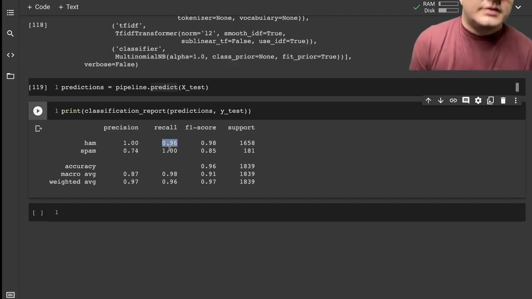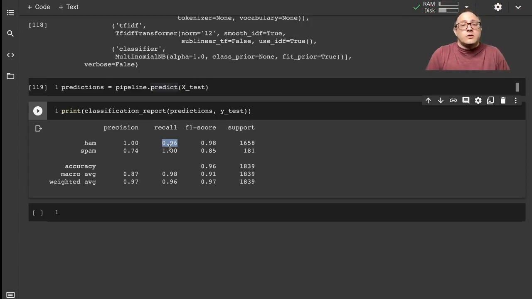Now whether this is better or worse just depends on how you read into it. I think it's actually pretty good as well, but this is definitely getting rid of all of the spam. So if you want to get rid of all of the spam and maybe mismatch some of the ham, that's fine. But if you want it the other way around, maybe you want to try and change the model around so it's maybe not as strict.